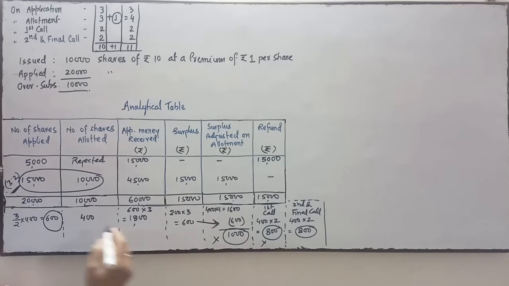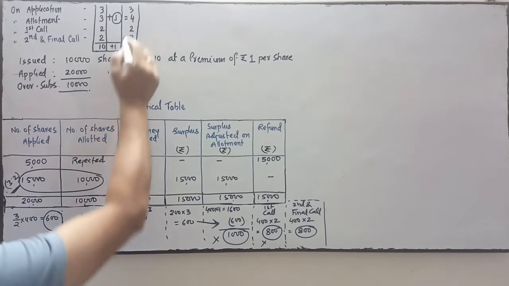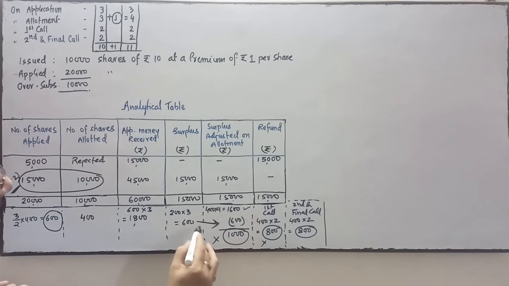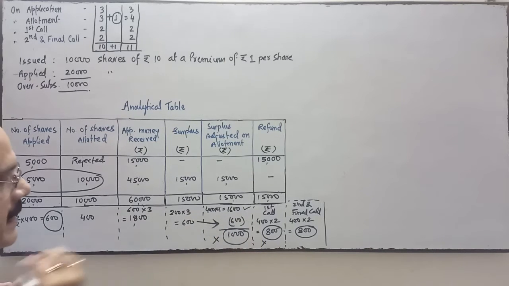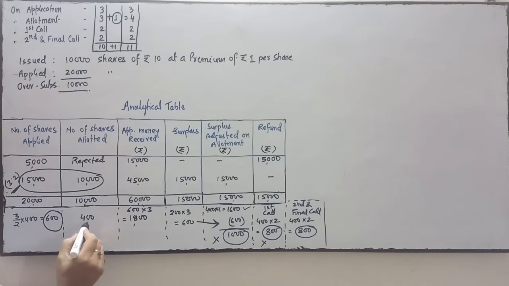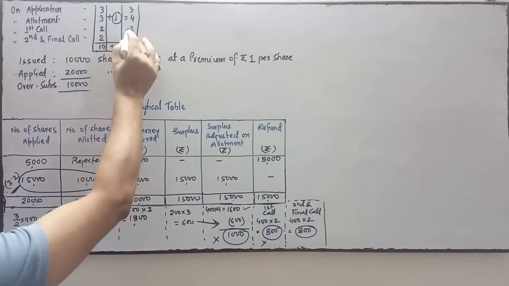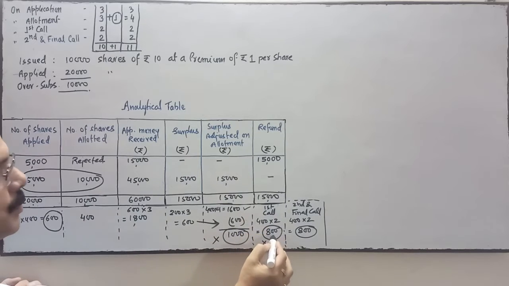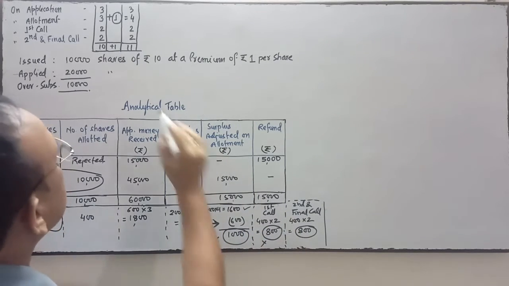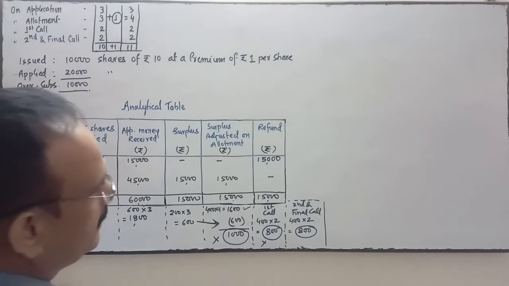So what is the allotment money? 400 shares are allotted and allotment money is 400 into 4, 1600. Out of this 1600, 600 is adjusted. So actual calls in arrear is 1000. Now on first call, 400 into 2 rupees, 800. In the second and final call also 400 into 2 rupees, 800.